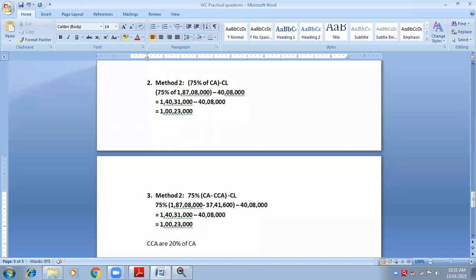If it is not disclosed, it means current assets. So how did you find 20 percentage of 1 crore 87 lakhs 8,000? It would be 37 lakhs 41,600. Did you understand how we need to find it?